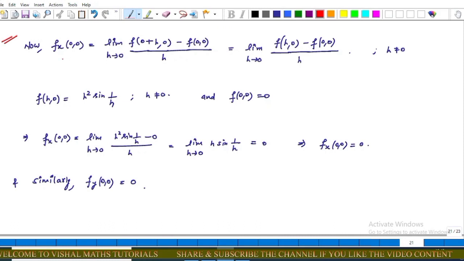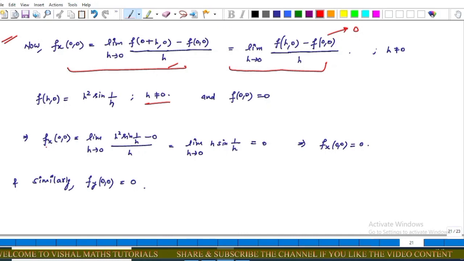Now, as we know, fx(0, 0) equals the limit as h tends to 0 of f(0 + h, 0) minus f(0, 0) upon h. It's a predefined formula. Now from the given function, f(0, 0) equals 0 and f(h, 0) equals h square into sine of 1 upon h, where h not equal to 0.